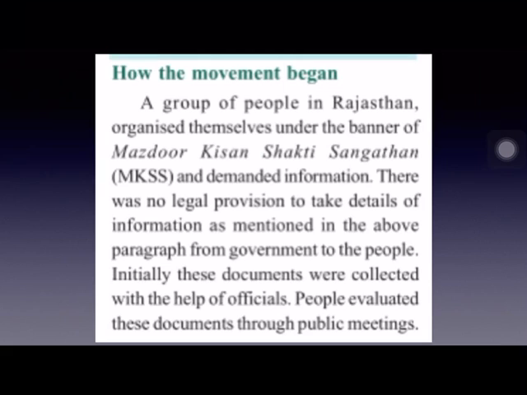There was no legal provision till then to give the details of the information as required by the people. Till then, the RTI Act was not passed. But initially, these documents were collected with the help of officials. People collected them from the officials and evaluated these documents through public meetings. They discussed in the public meetings and then they carried out their programs.